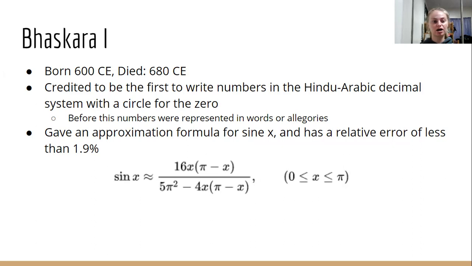Bhaskara also gave an approximation formula for sine of x, and it had a relative error of less than 1.9%. So you can see that formula there. Sine of x is approximately equal to 16x times (pi minus x) over 5 pi squared minus 4x times (pi minus x), and x has to be in between 0 and pi.